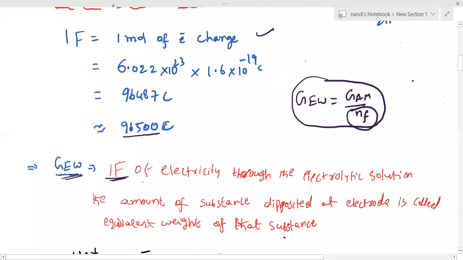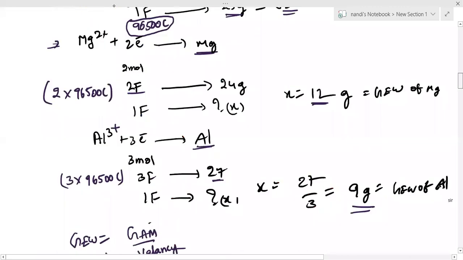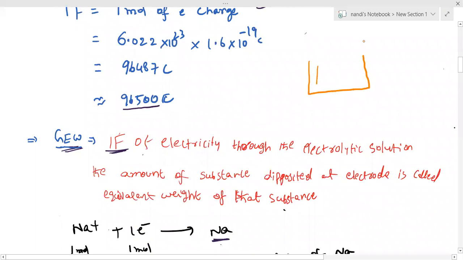And I'm taking this solution, showing the electrodes. Every time you have to imagine this type of diagram only. There is no option. These are the electrodes. Now we are sending 1 Faraday of electricity. If this is copper solution, copper is going to deposit. Clear? Suppose this is the cathode, copper is going to deposit here. At the anode oxidation takes place, that is also there. That may be H2 or O2, depending on the case.